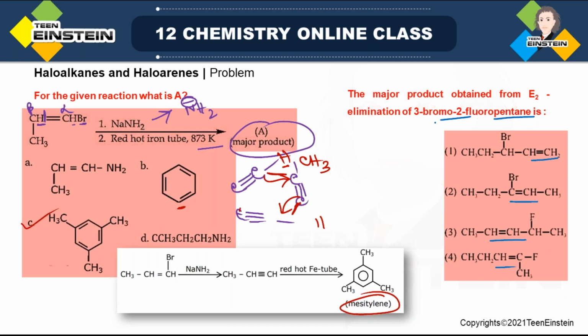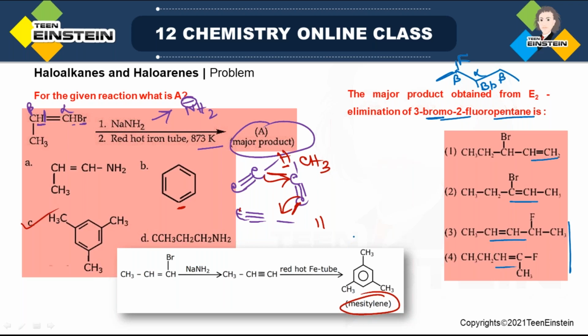But question is whether bromine will be leaving group or fluorine will be leaving group. Because if fluorine is leaving group, option 1 or 2 will be correct. And if bromine is leaving group, then any of 3 and 4 will be the correct product, right? So first we'll draw the structure 3-bromo-2-fluoropentane. Simply you draw the pentane, which is 5 carbon. 2 position F, 3 position bromine. But bromine is always the better leaving group compared to fluorine. Now if bromine is better leaving group, this carbon is alpha, this is beta, this is beta.